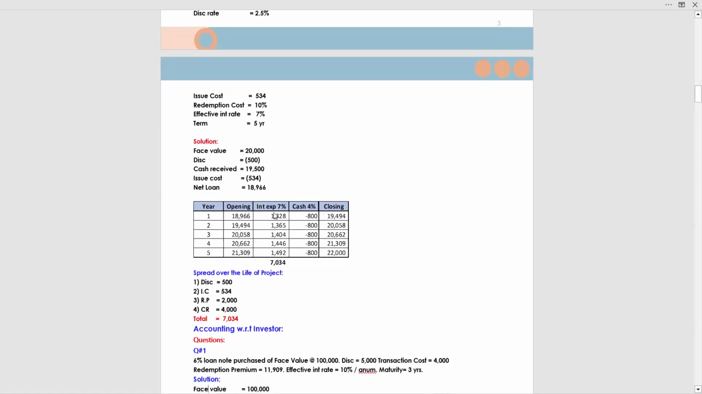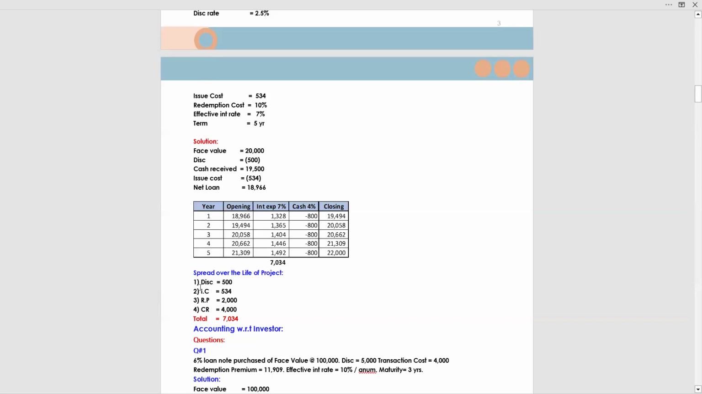If you add all these 5 years of interest, it becomes 7,034. Now, if you remember, at the start we learned that all these costs, discount, issue cost, redemption cost, are kind of interest. Let's check this one, spread over the life of the project. First, we have the discount.